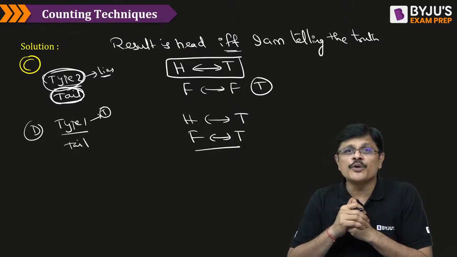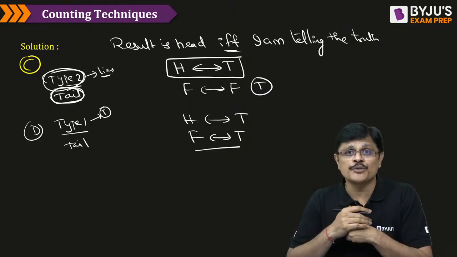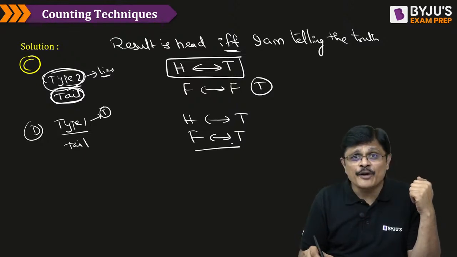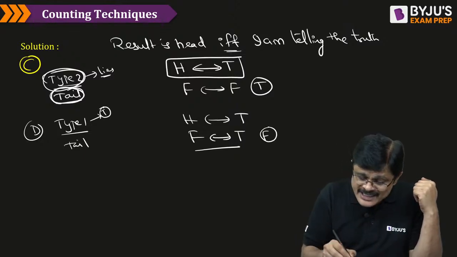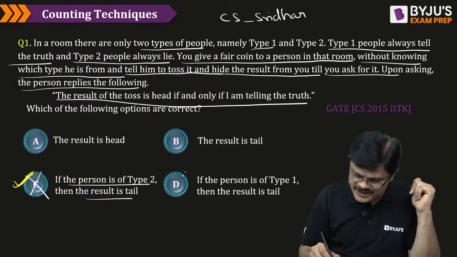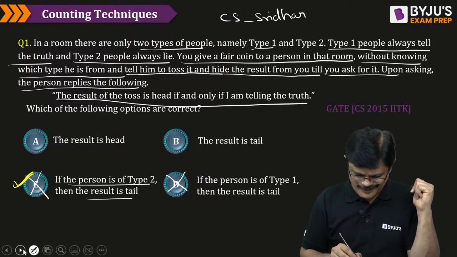Biconditional is true when both are true or both are false. When both are true or both are false, then biconditional is true, my dear friends. So this false if and only if true is false. But he is type 1 person, and saying false is wrong. Therefore, this is also wrong. Both are true. Which both are true?